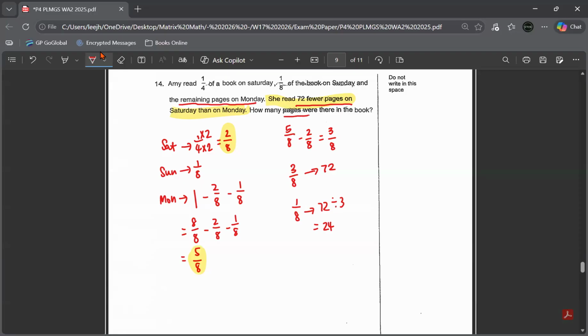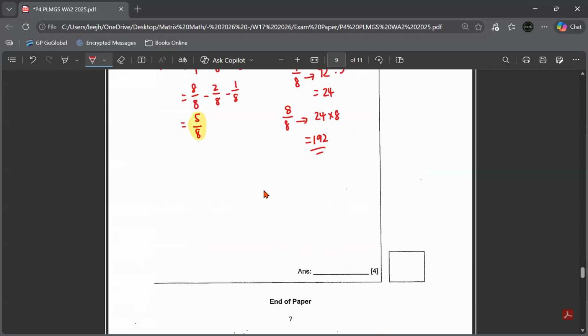The question asks how many pages were there in the book, which is the entire book. So you're looking at the fraction of one whole. 24 times 8, or 8 times 24. Your answer is 192. So remember to fill up your final answer, 192 pages. And okay, this is the end of the exam paper review.